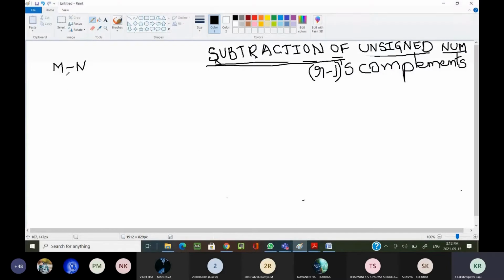Now if I want to perform m minus n by using r minus 1's complement, how am I performing that?